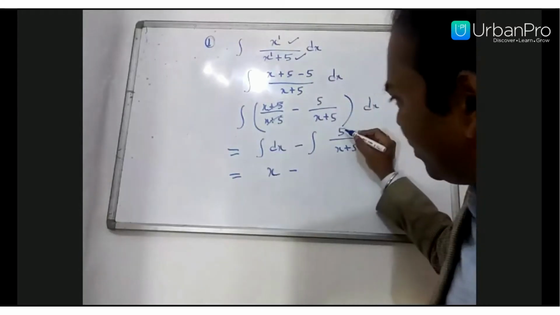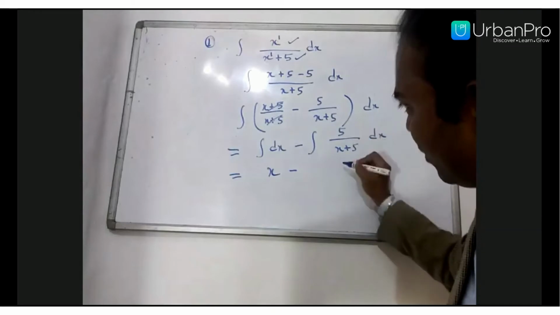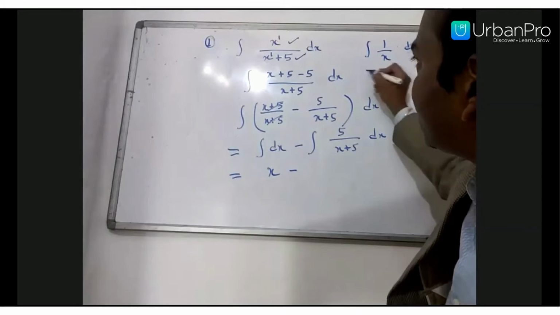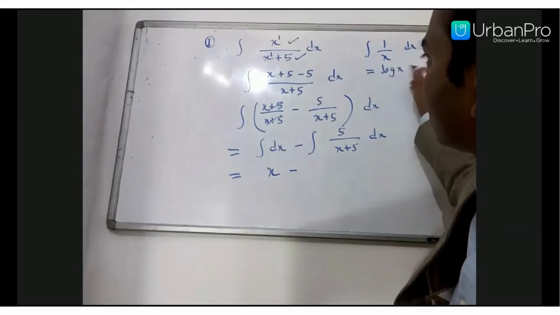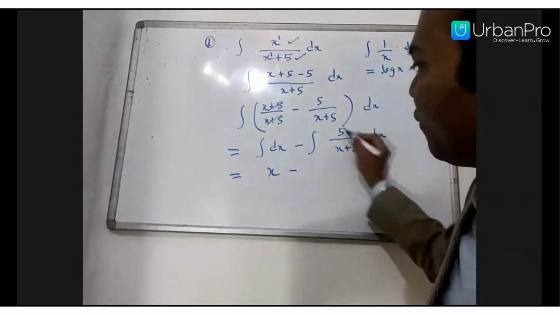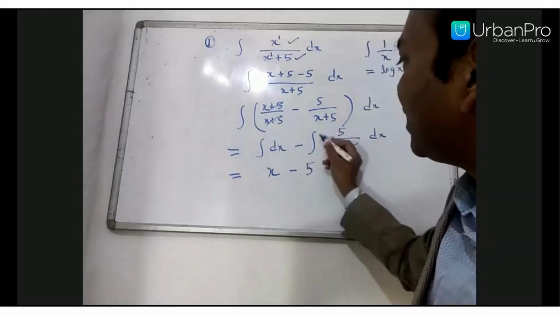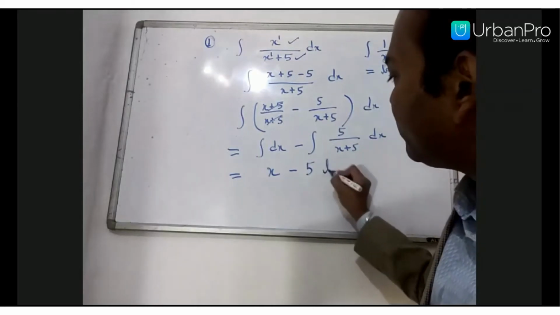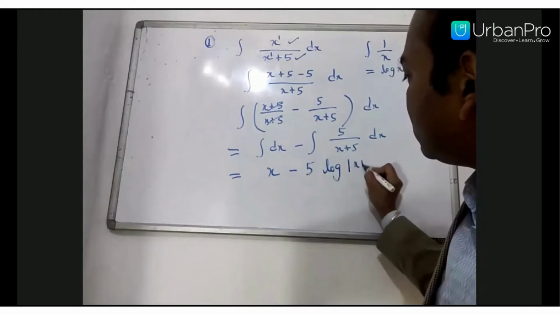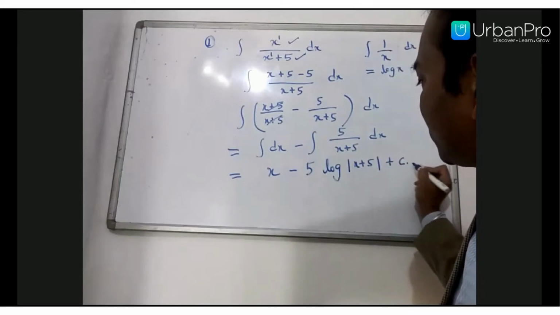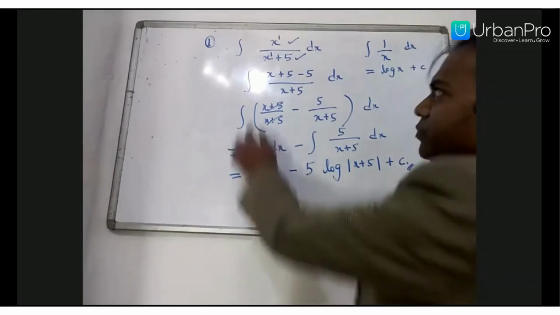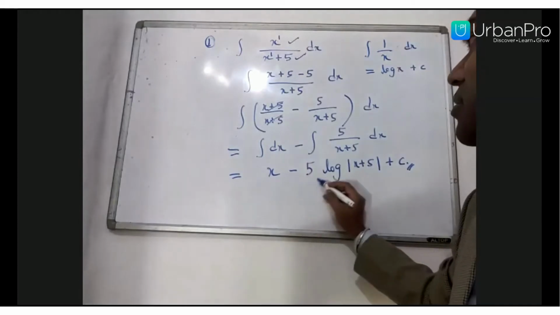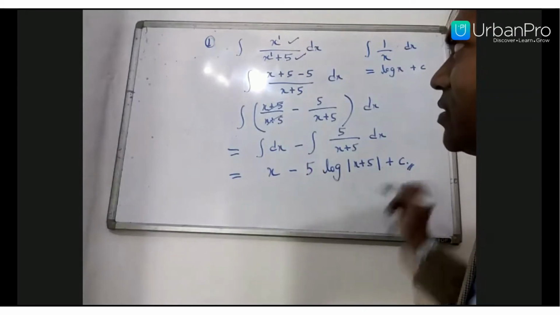Minus, here is integration of that formula. Integration of 1 by x will always be log x. Same like here, this constant 5 we can take outside. And integration of 1 upon x plus 5 becomes log of x plus 5. Plus constant of integration. So the final answer of integration of x upon x plus 5 is x minus 5 log of x plus 5 plus c.